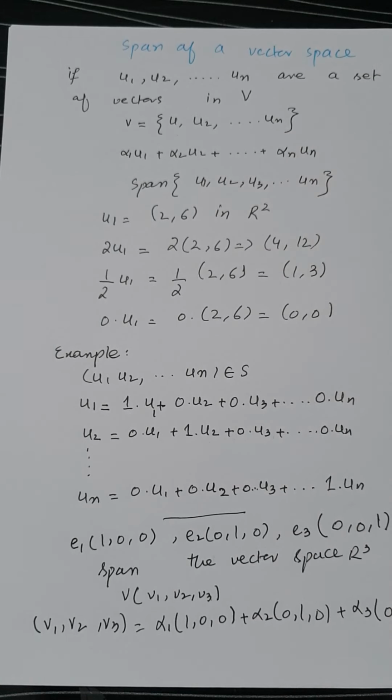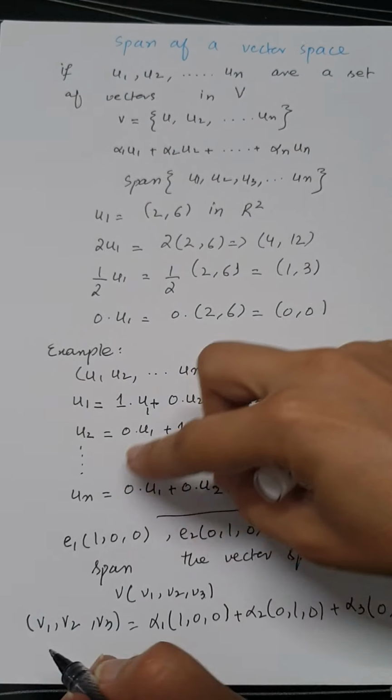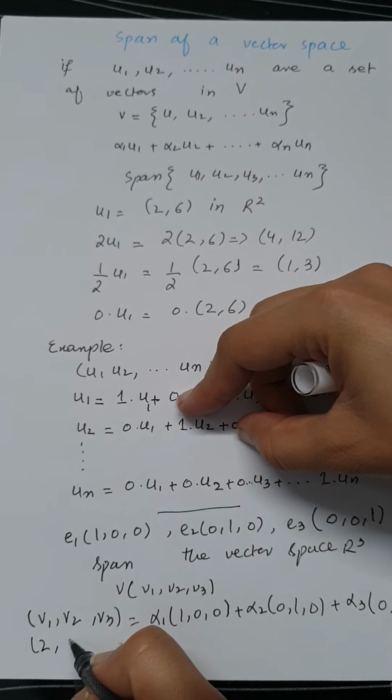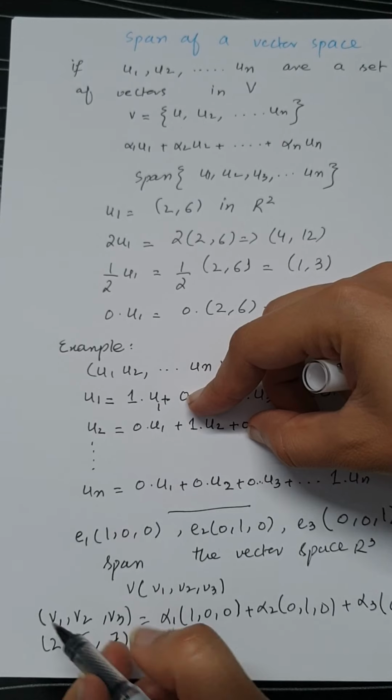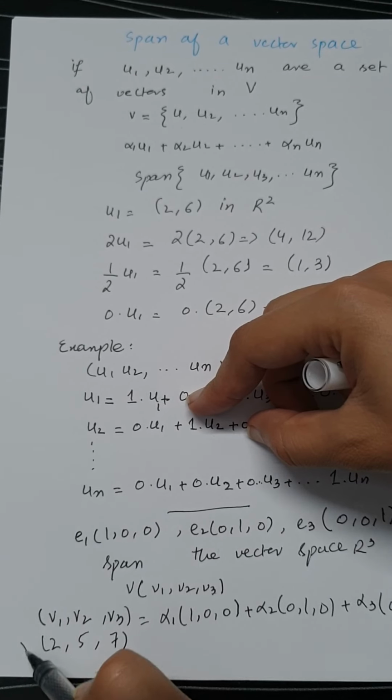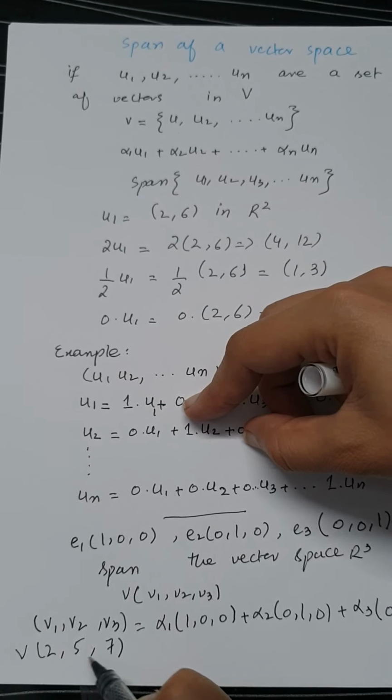So yes, you know that if you suppose v1 is 2, v2 is equal to 5 and v3 is equal to 7, I want to generate a vector v that will have components 2, 5, 7.